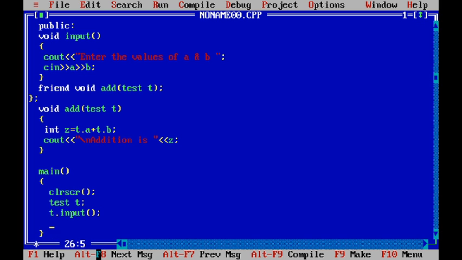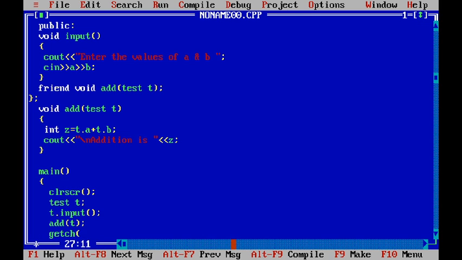In the next lecture we will discuss what the object will do. Now we have to call the friend function. Without using any dot operator or object, we can directly call the friend function. The friend function name is add here, right? So we directly write add without any object and dot operator. Now we pass the object to the add function. The t object contains the values of a and b, so this t will be passed here, and semicolon.